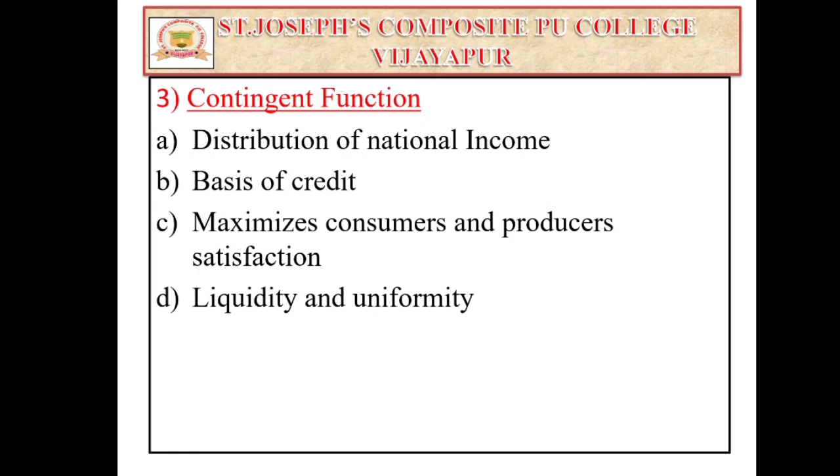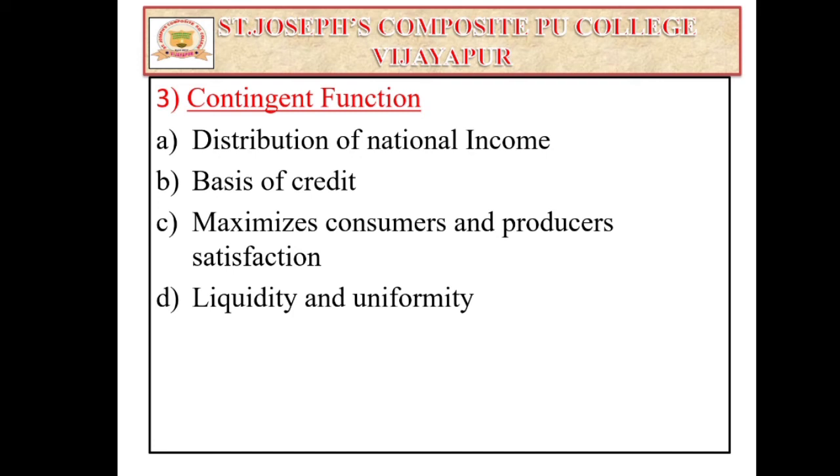And third one, maximizes consumers' and producers' satisfaction. Money helps to increase the satisfaction level of producers as well as consumers, because consumers' purchasing power can be determined through the help of money, and producers are able to sell their products to the consumers on the basis of money. So as a result, consumers and producers will get an equal level of satisfaction through money.